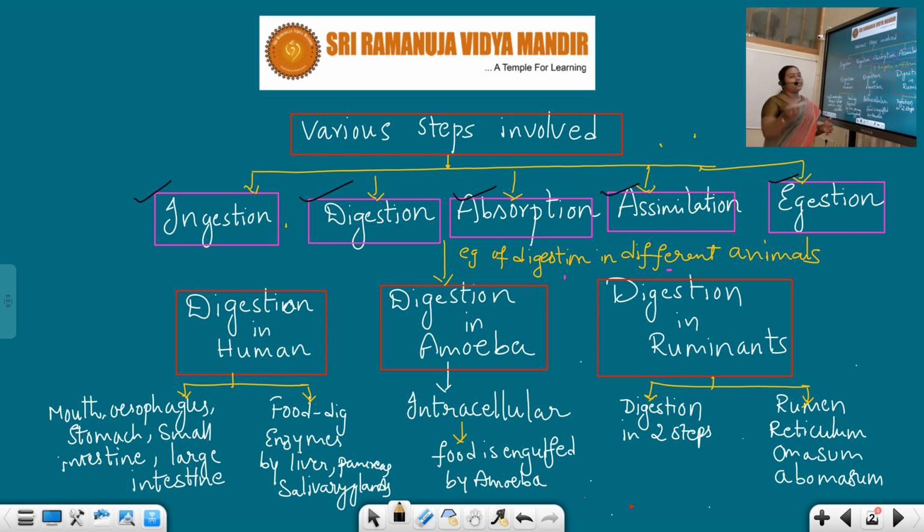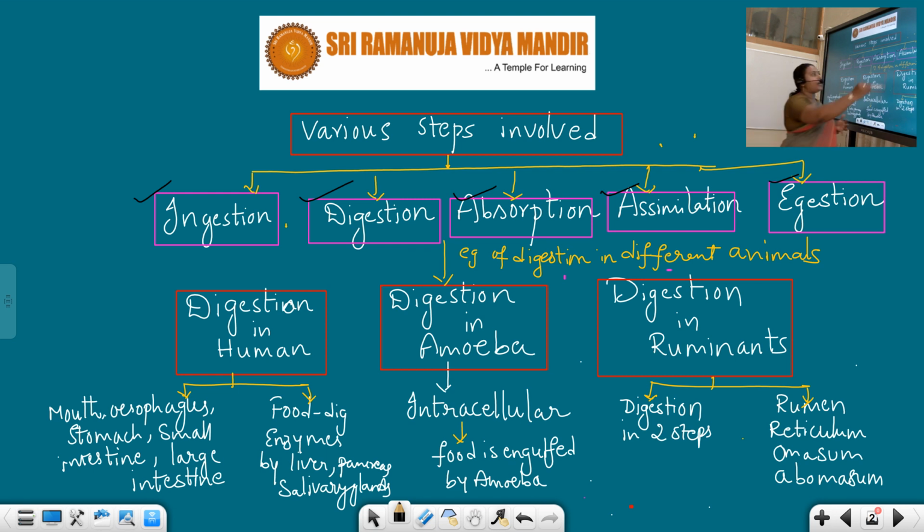First of all, after having the food in the mouth, it should be digested well. So what do we mean by the actual digestion process? Digestion means it converts the complex food substances into very simple substances. Only that form of substances is utilized by our body cells for its activities. So that process is nothing but digestion. Next, absorption. Digested food is simply absorbed by the body cells along with the blood vessels.